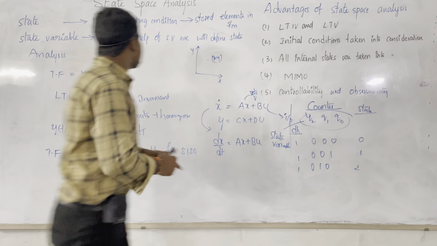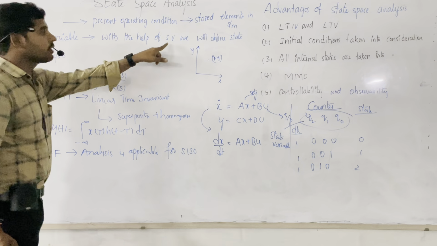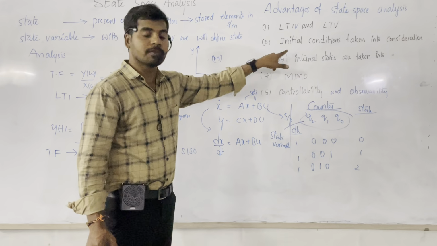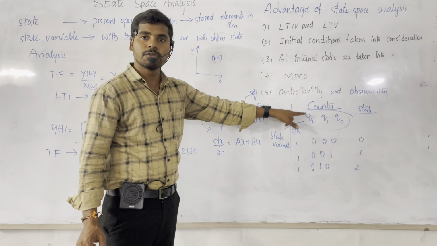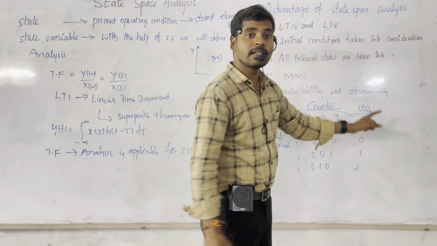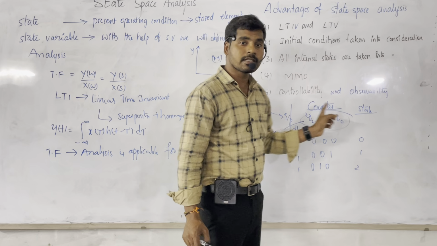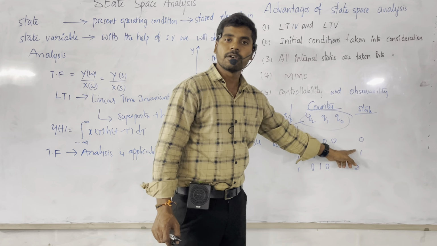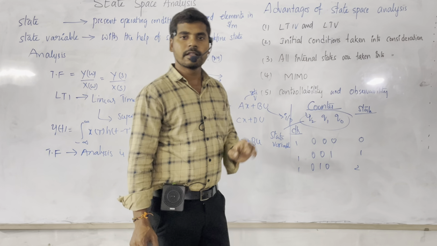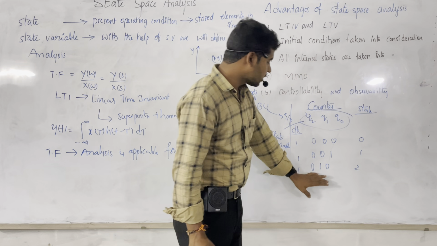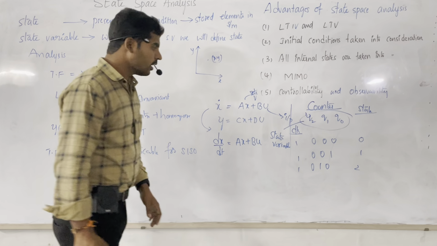Why? Because with the help of state variables, we can define the state of the system. With the help of Q2, Q1 and Q0, we can decide the state of the counter. That's why they are called state variables. This is the state of the counter. I think all of you have the basic meaning of this. So this is one important criterion.